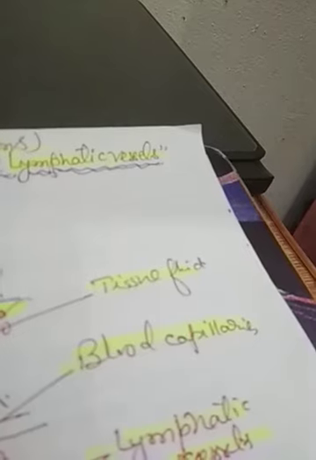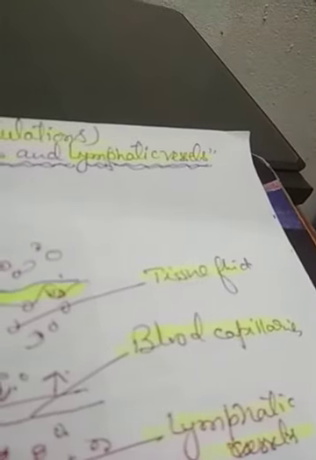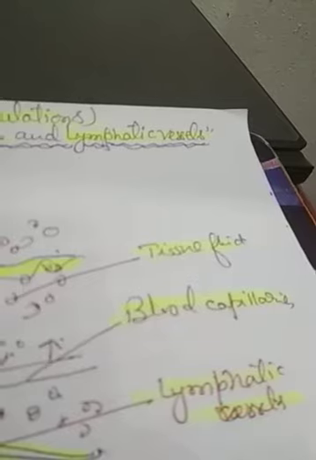This reserve fluid contains blood cells, WBC, RBC, lymphocytes, and other organic and inorganic substances which are required in the vessels for transportation.